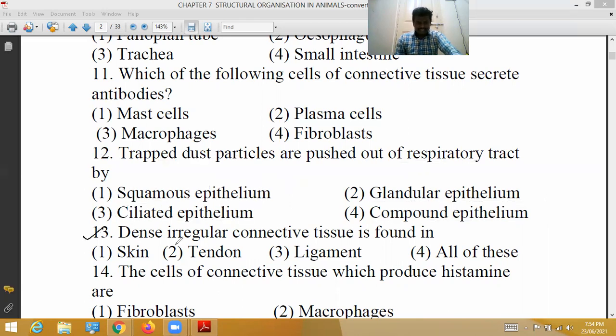Next, 13th question. Dense irregular connective tissue is found in. Dense irregular connective tissue is commonly found in skin. Yes, it is correct. No need to discuss the remaining options. In this, dense irregular connective tissue has fibroblasts and many fibers, mostly collagen fibers, which are arranged differently. So this tissue is present in skin. 13th question, correct option is 1.